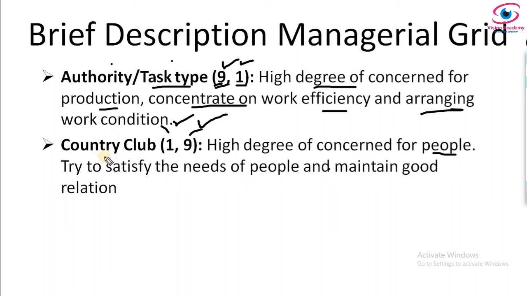In the case of country club type of leadership, they try to satisfy the needs of people only, and they want to maintain very good interpersonal relationships. They won't bother about production, task, target, or organizational objectives. They want only to keep interpersonal relations at optimum.